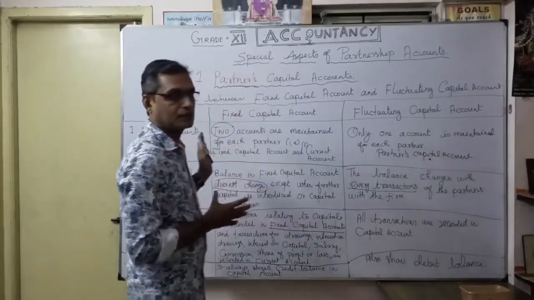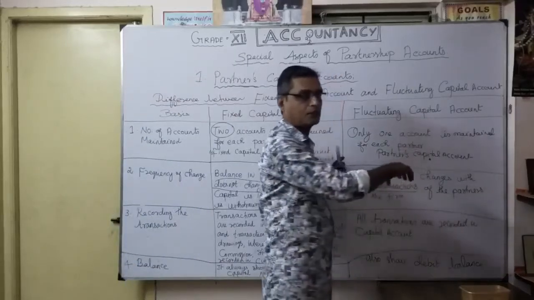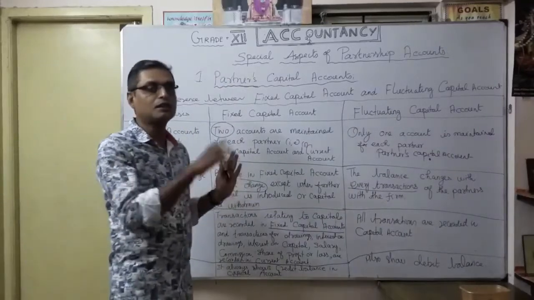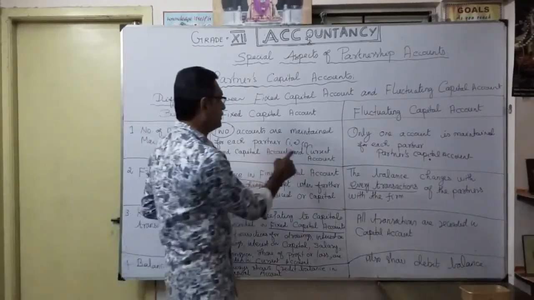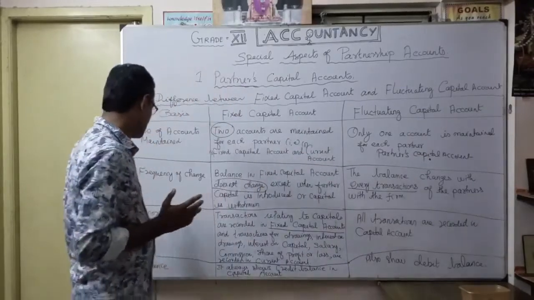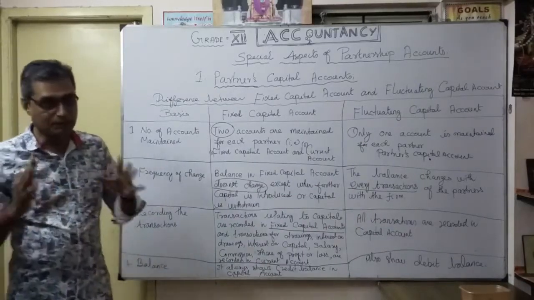Finally, all the transactions are recorded in the fluctuating capital account. But in fixed capital, capital is recorded only in the fixed capital account, and all remaining transactions are shown in the current account. Okay, those are the major differences. Third one, how you record the transactions. Finally, the balance, it's very important.